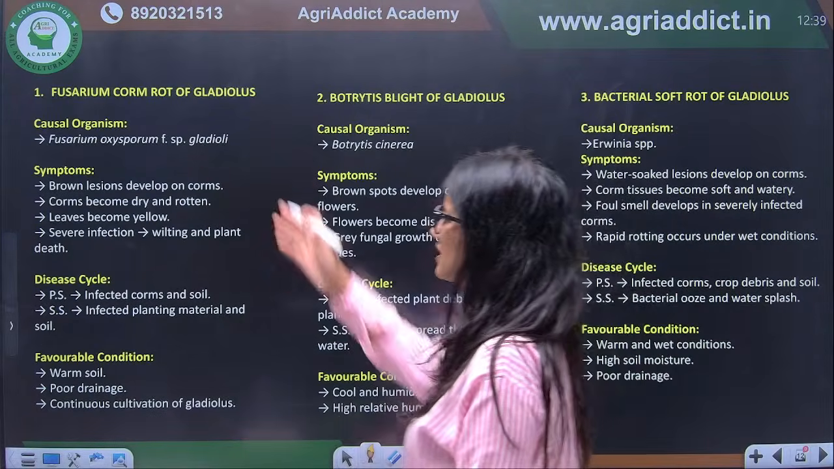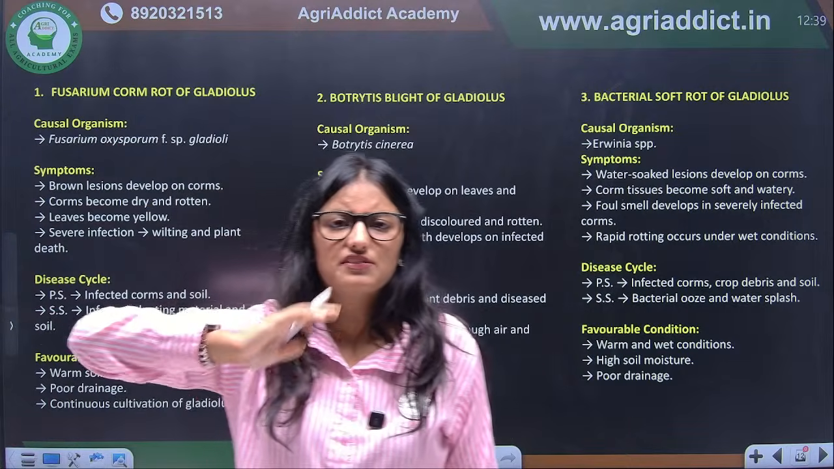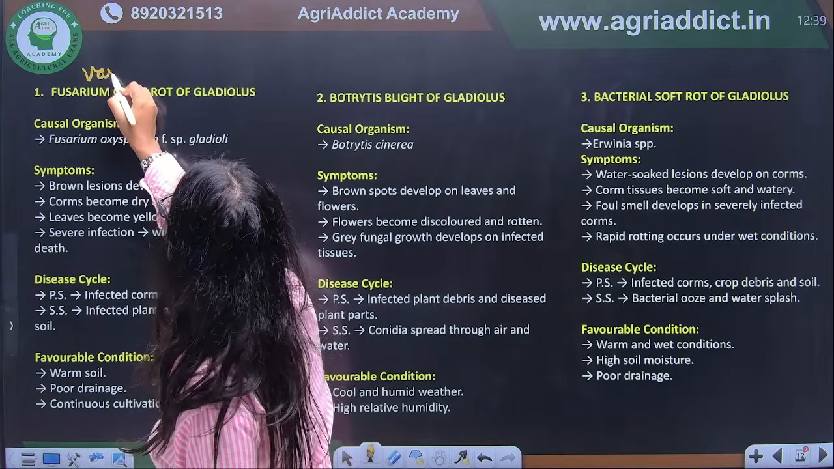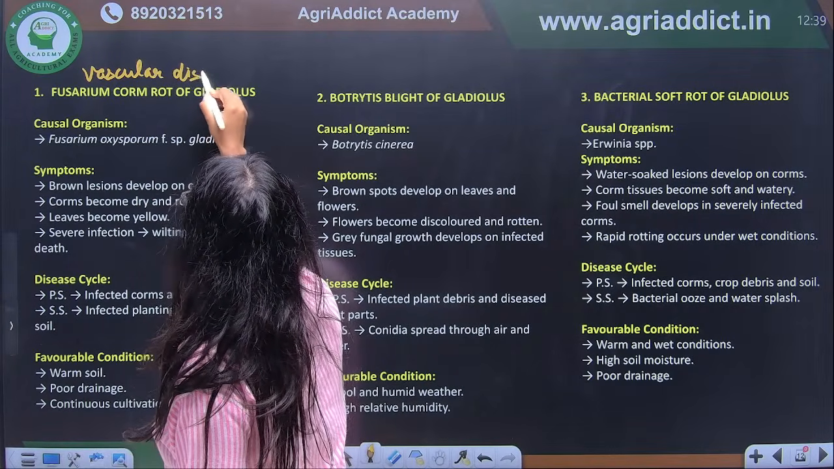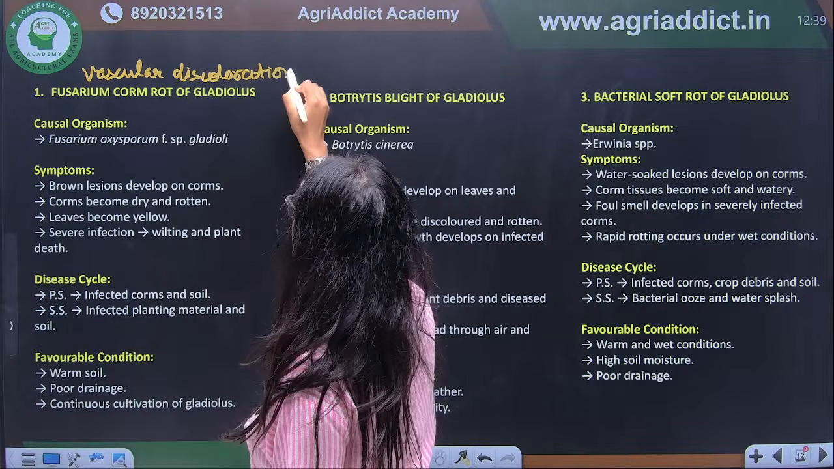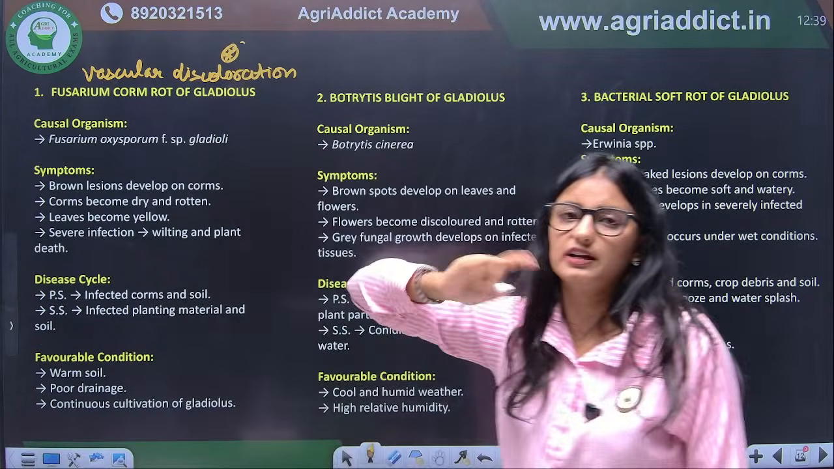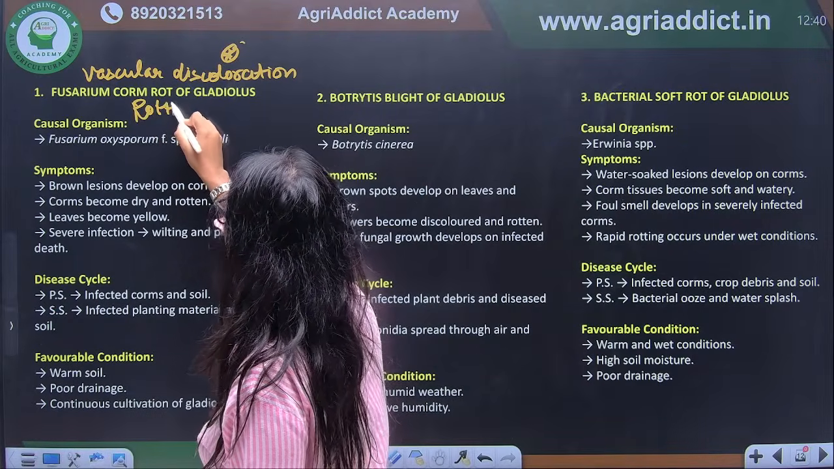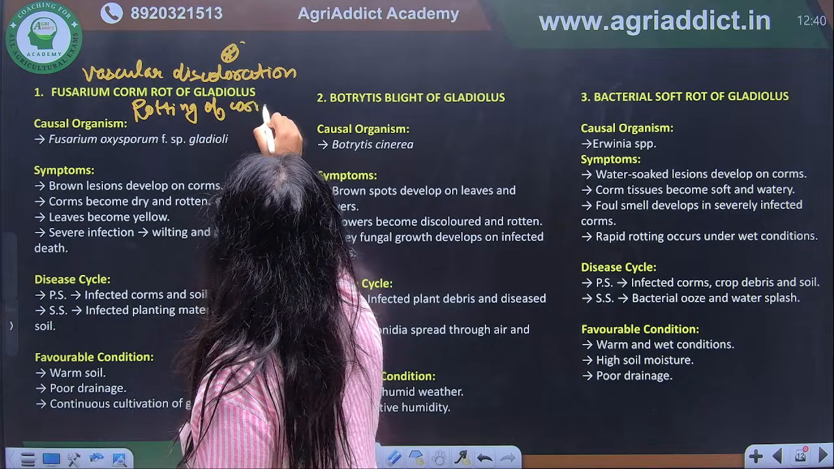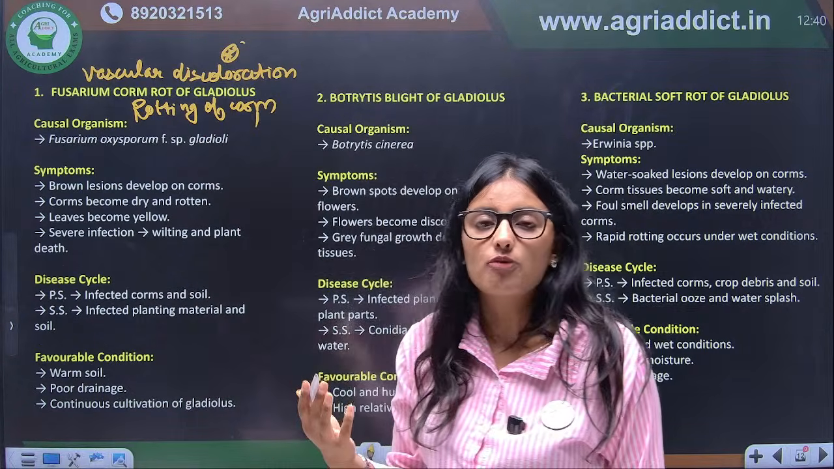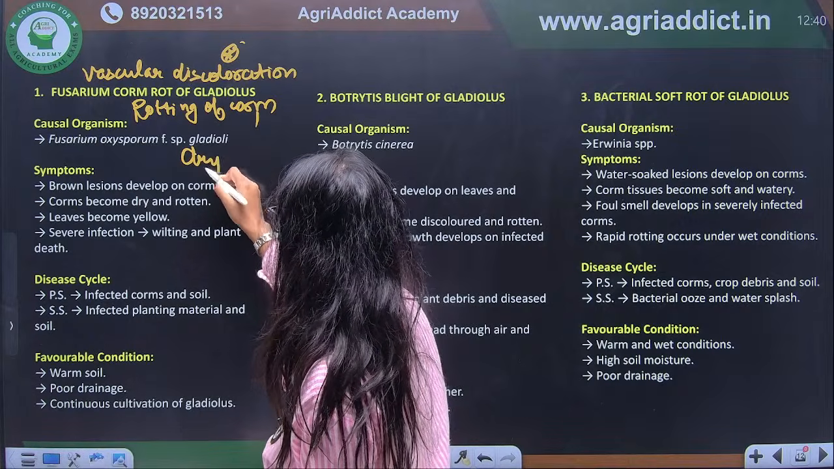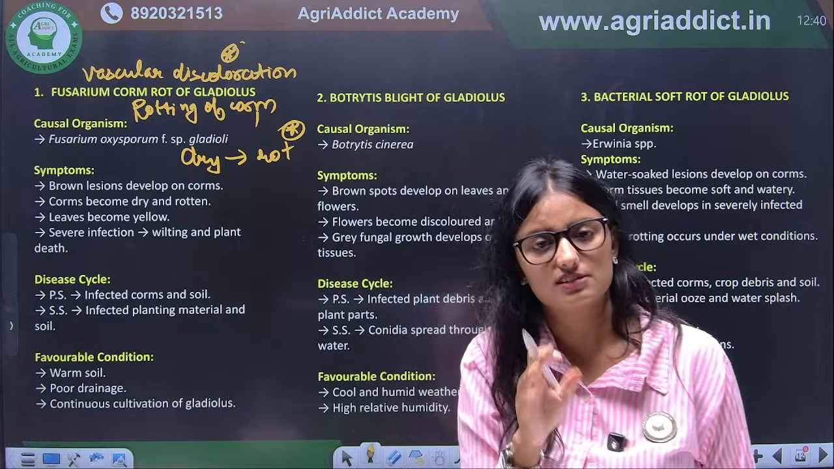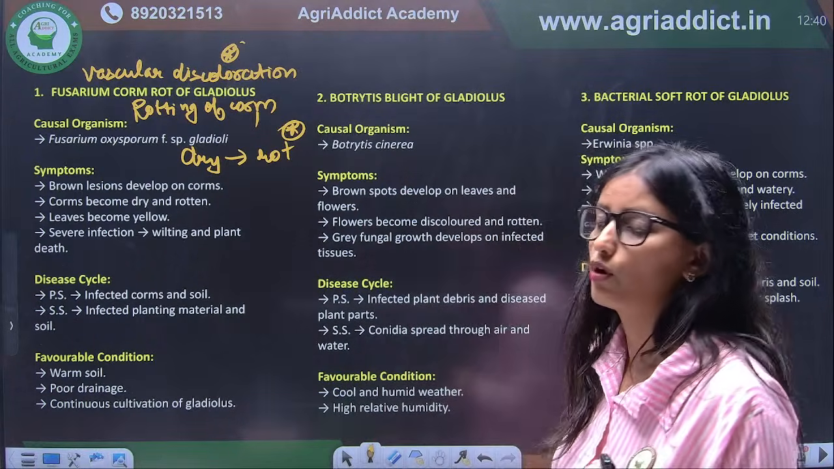Again, I have written here Fusarium corm rot occurs in gladiolus. And what are the symptoms of Fusarium? The characteristic symptom of Fusarium is vascular discoloration. Vascular discoloration is the important symptom of Fusarium. And what is happening here? Rotting of the corm. Firstly, the corm becomes dry. Dryness of corm occurs, after that they will rot. Is it correct? So this is happening in case of Fusarium corm rot of gladiolus.